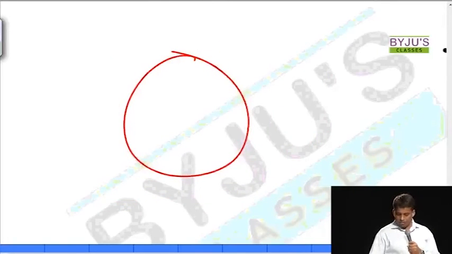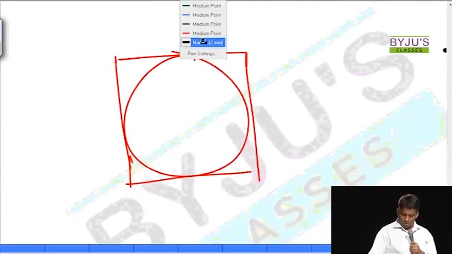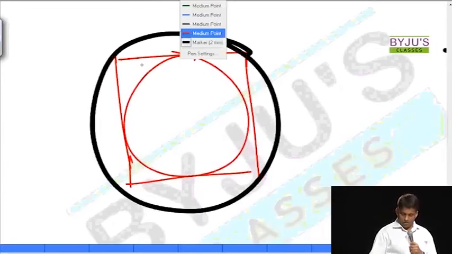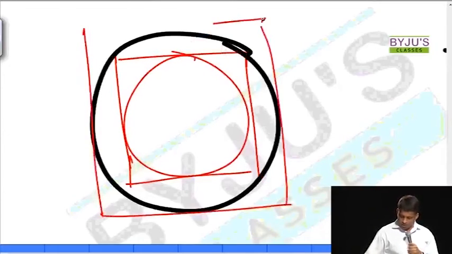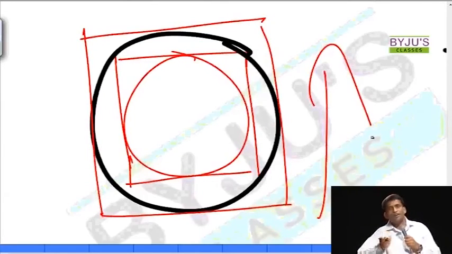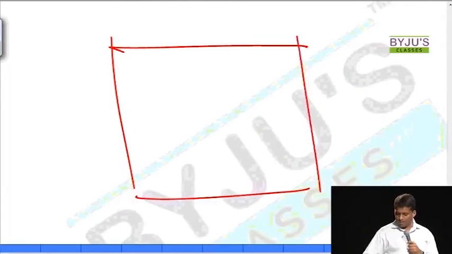You take all tangents, point of intersection of tangents at right angles, all of them. I am just showing 4 of them here. If you join all of them, you will get one circle, and then put that circle in a square. You can keep on making this diagram the other way around. But written in words, questions are nothing but the same thing written in words. Knowing that if you take tangents, just 4 of them at right angles is just a square, is actually not at our level.